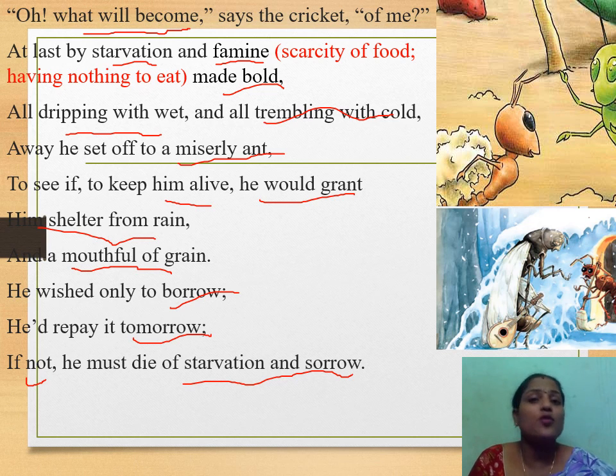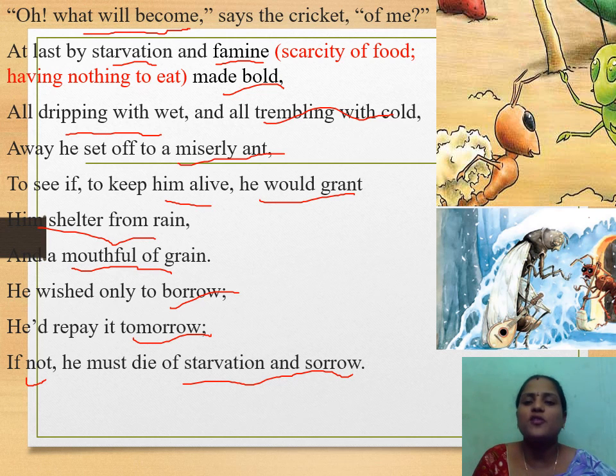This is the time you want to help. After going to the ant, the cricket was saying, please grant shelter from rain in this rainy season and some mouthful of grain. I wished only to borrow. I am borrowing from you. Tomorrow I will repay it. Otherwise I am going to die of starvation. In this way, the cricket was requesting the ant and explaining his situation in this rainy season.